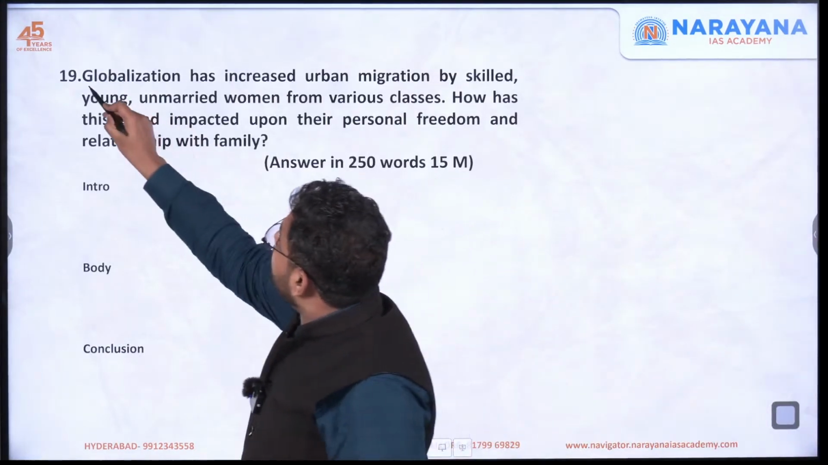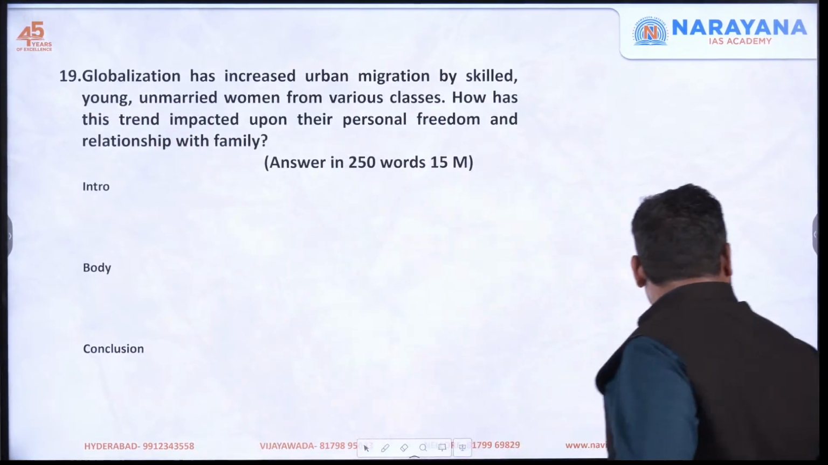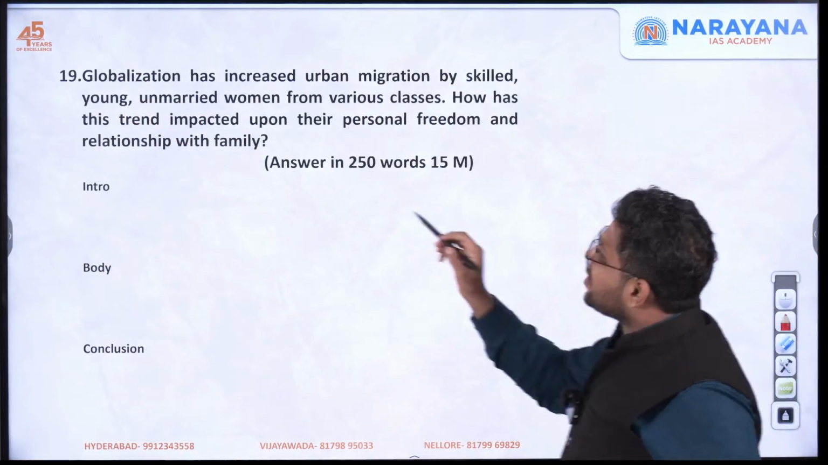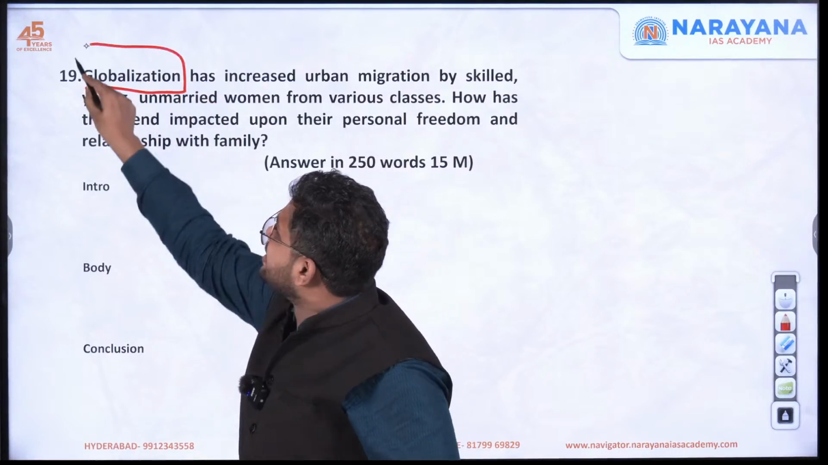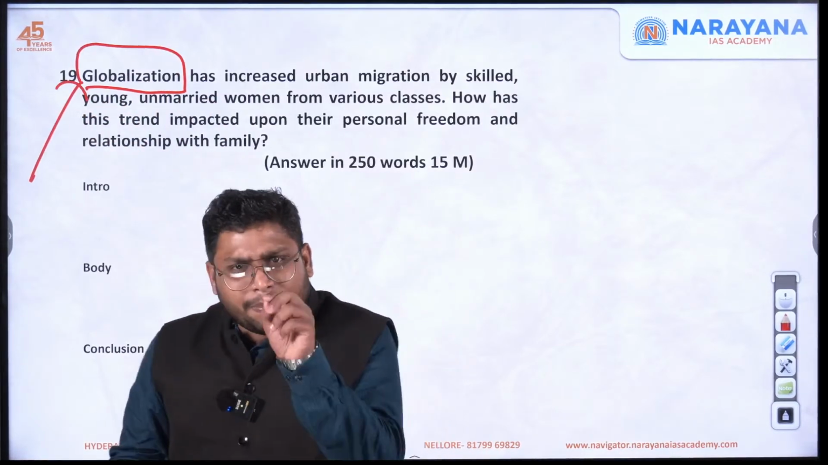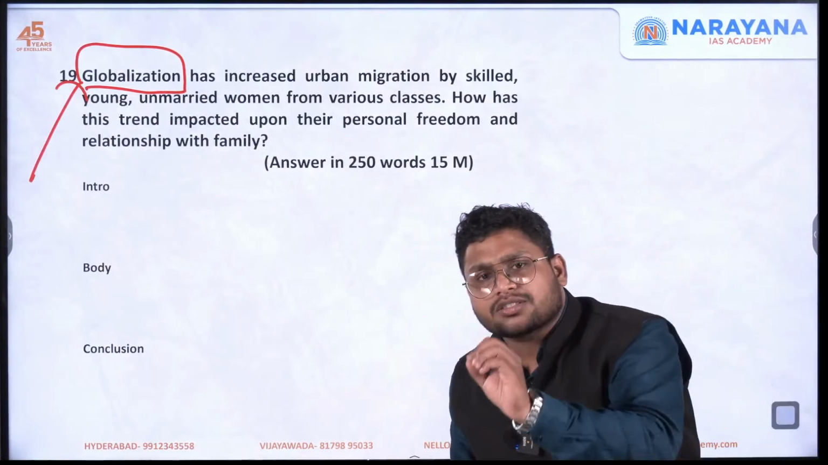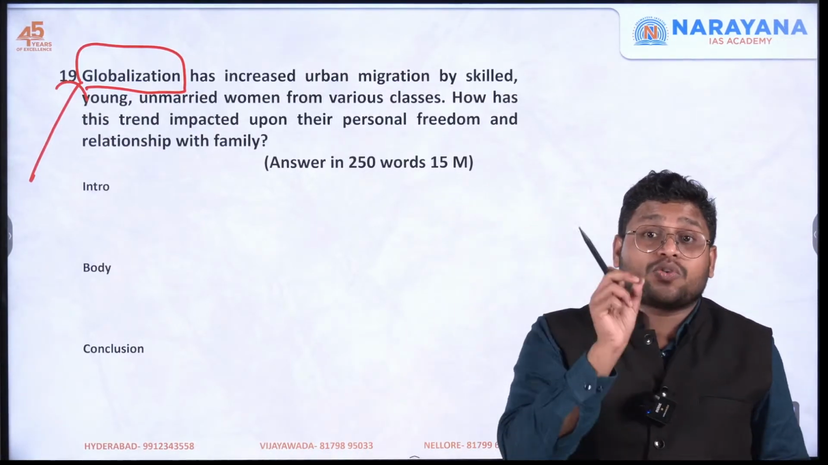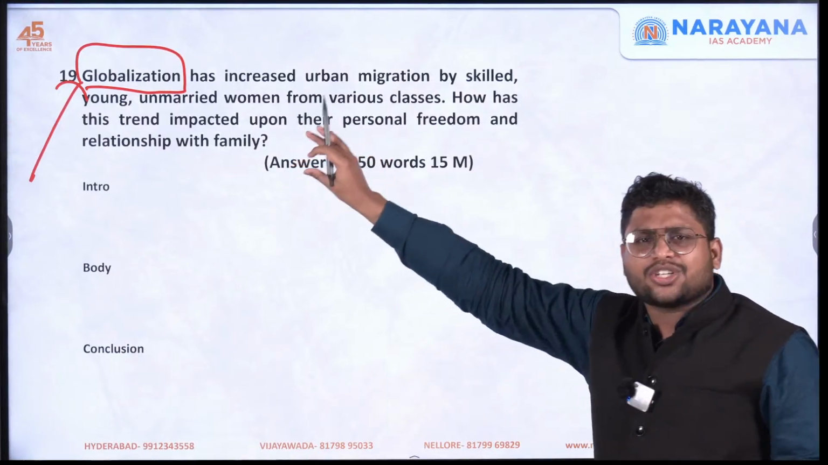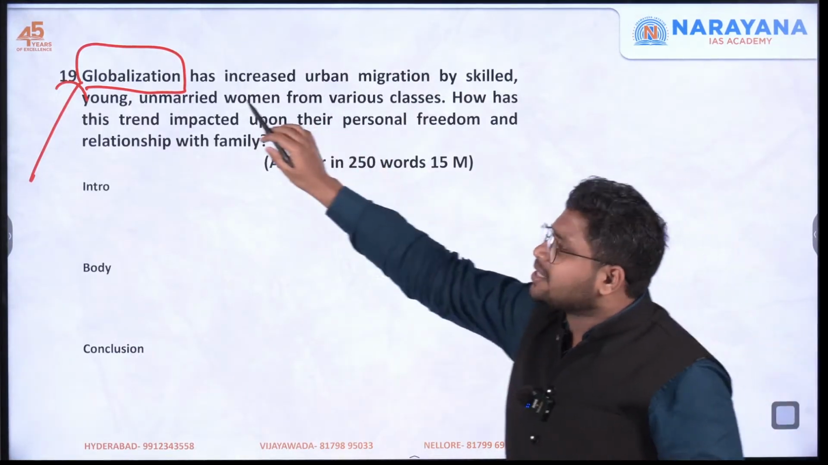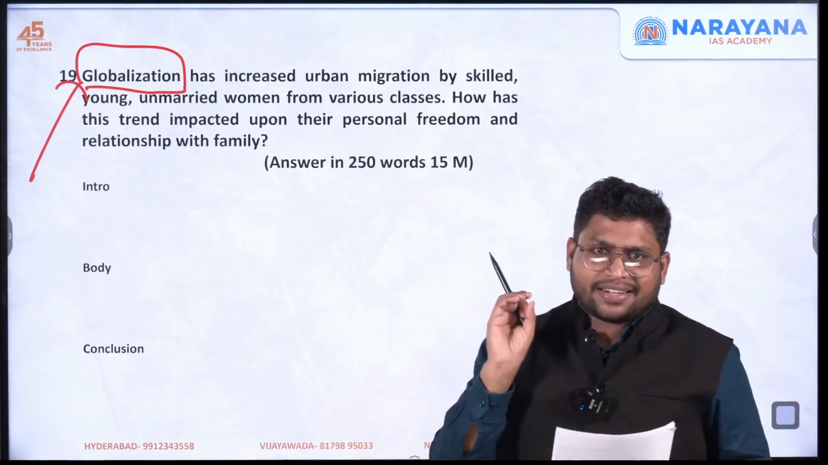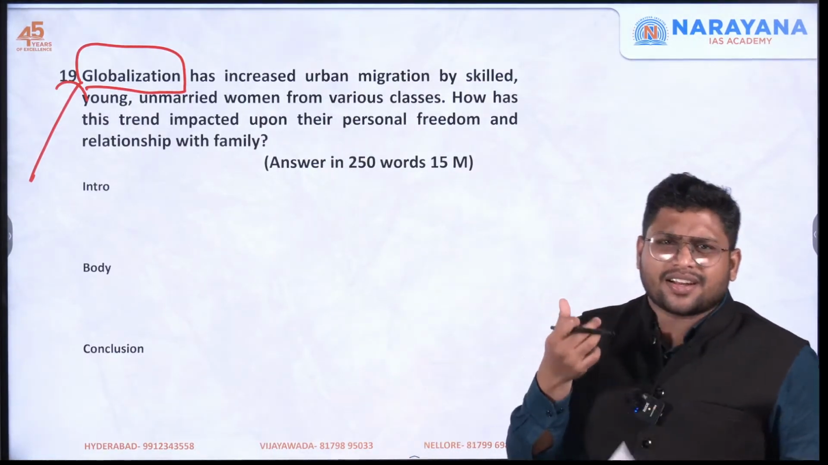Now, the question is about globalization, and this is not something new. Every time UPSC asks one of the questions related to globalization and how it impacts a particular section of the society. Sometimes they will ask about women, sometimes they will ask about youth, sometimes they may ask about tribals also. So any section of our society can be considered and how globalization is impacting them. This is the basic trend we can understand.